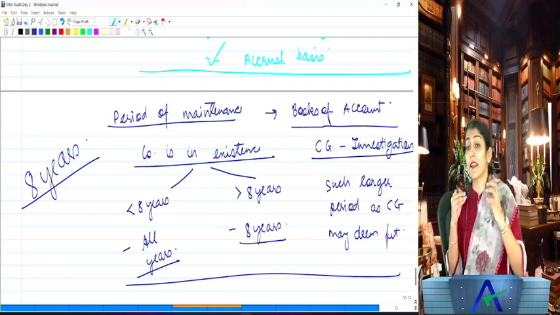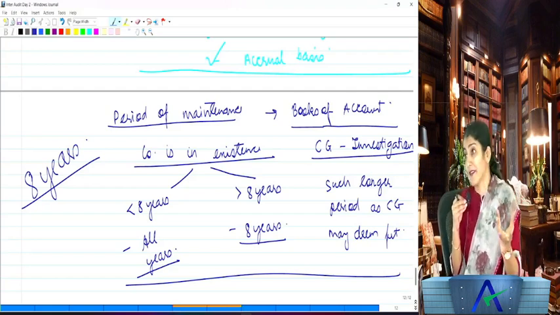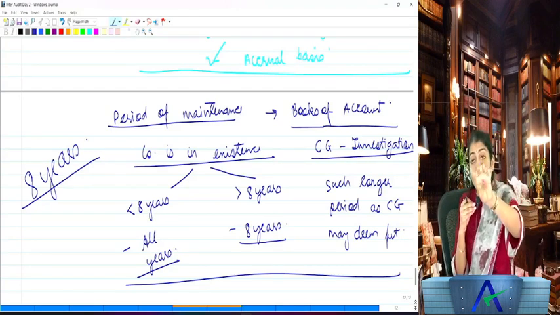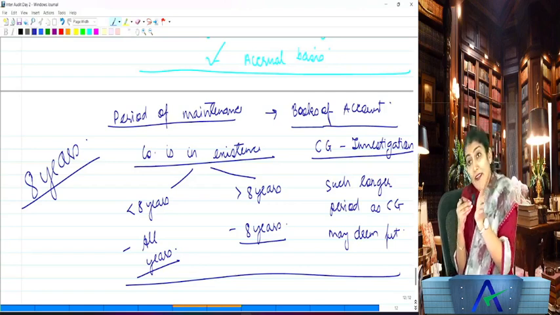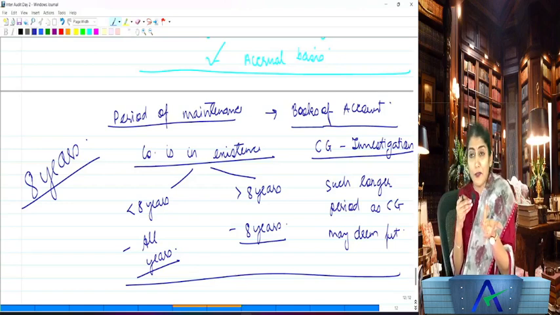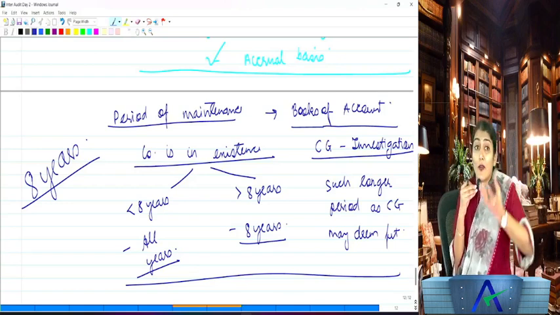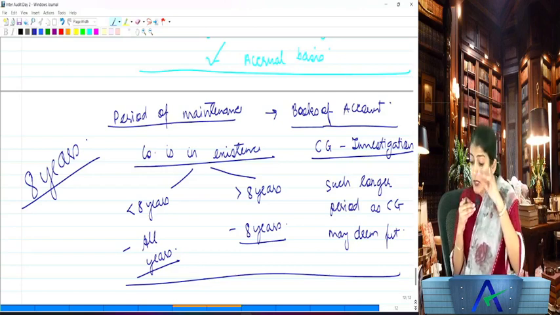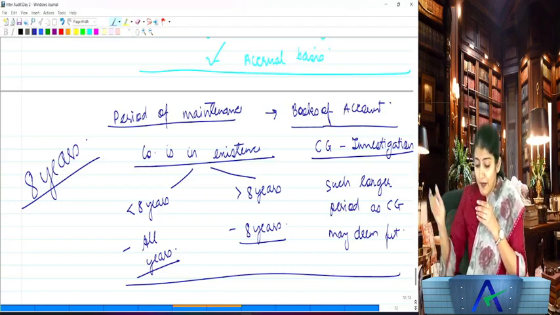Your company is in existence for less than 8 years. Then obviously you have to maintain the books for all the years. My company has been in existence for the last 4 years, so I have to maintain the books for all the 4 years. If the company is in existence for more than 8 years, then you need to maintain your books of account for 8 years. And say the central government has ordered an investigation, then for such longer period as the central government may deem fit.